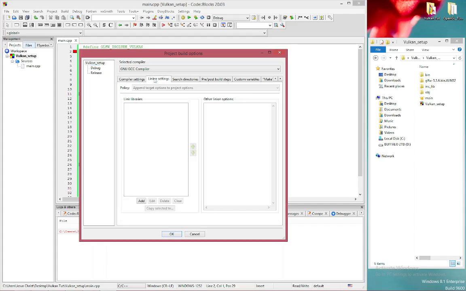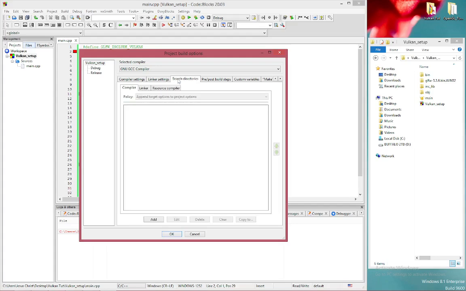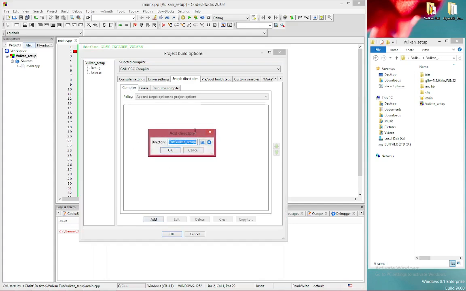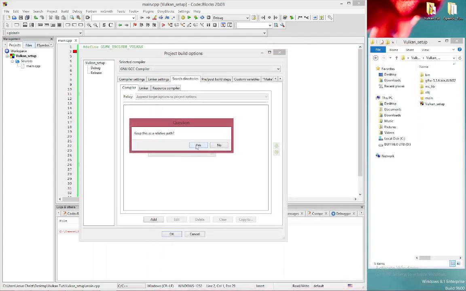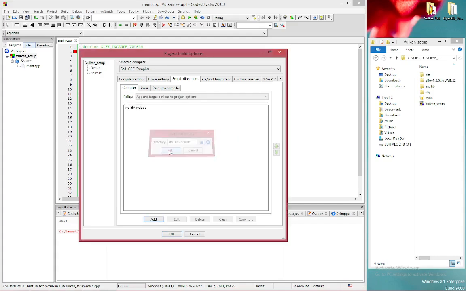And we'll go into, no, I'm sorry, search directories, click compiler tab, add, click the blue folder, and you want to find your include. It's going to be in the inc lib folder, and include. You want to select folder, keep this as a relative path. Yes, it's been working for me. Click OK.